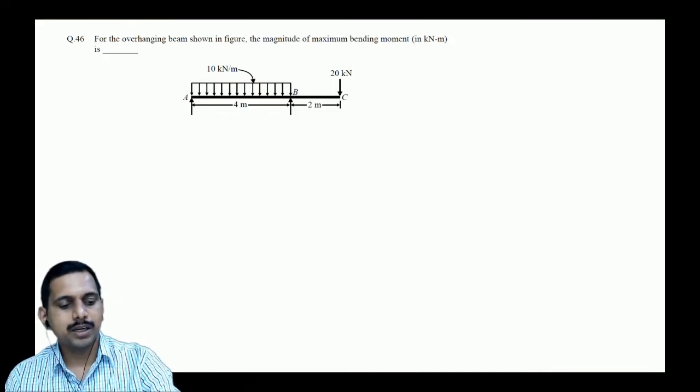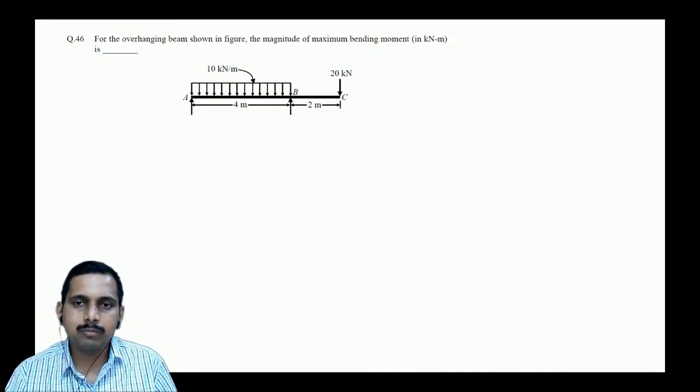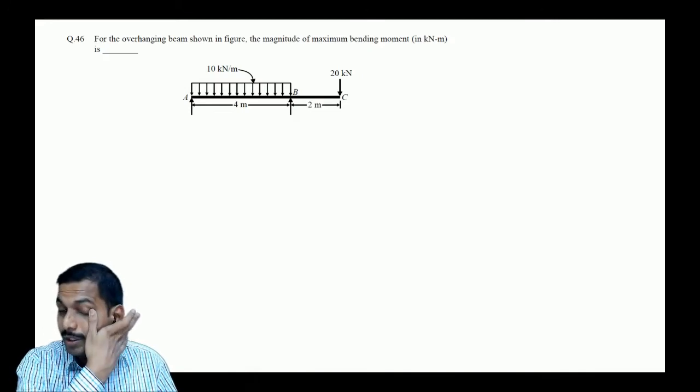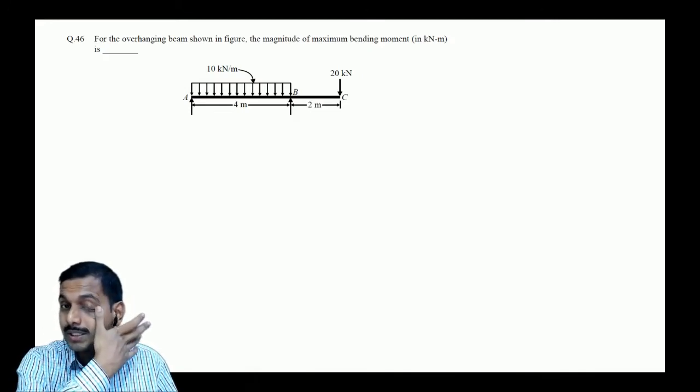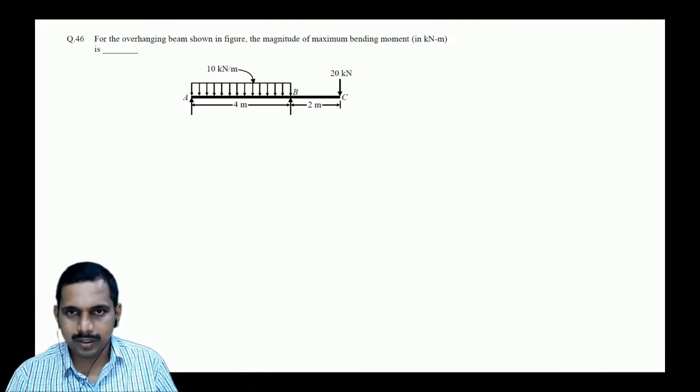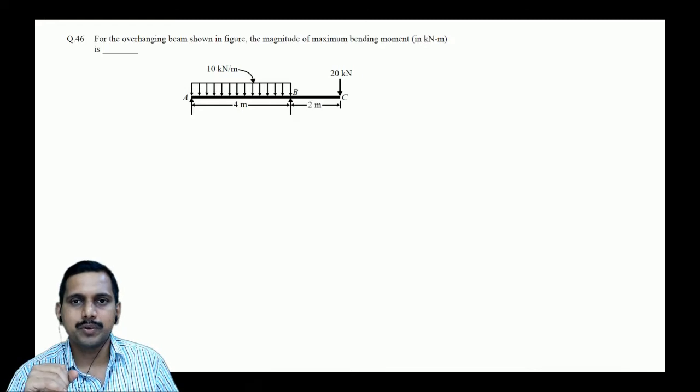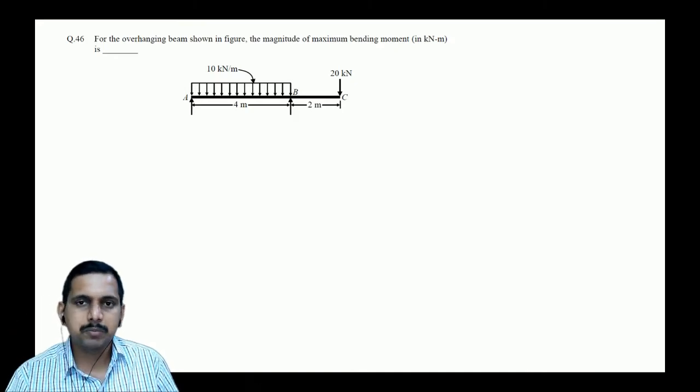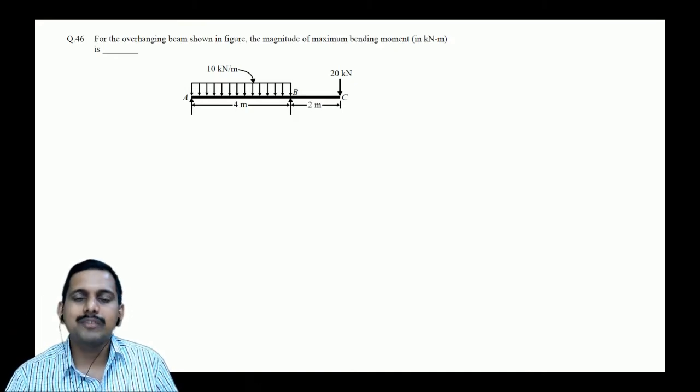Then I attempted CAT in November. In January I attempted GATE, and was disqualified again. The third time I thought, no, it's not possible for me to prepare like this. In 2006 I wrote GATE in XE and got disqualified because of no preparation. Then in October 2006 I went to Hyderabad, with only three months of preparation. In February 2007 I wrote GATE and was disqualified again.